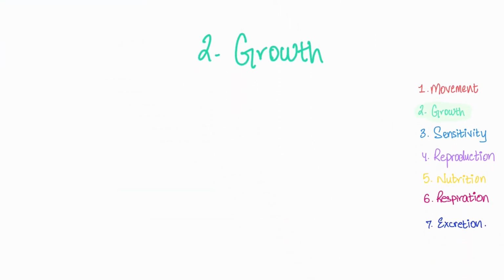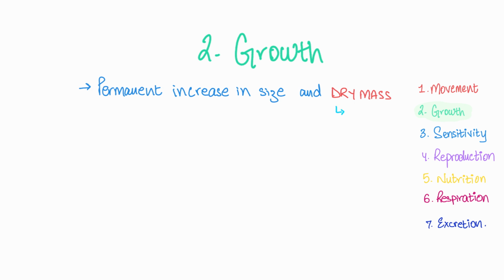So, by definition, growth is a permanent increase in the overall size and dry mass of an organism. Now, what is this new word I just used? This means the mass of an organism minus the water within an organism. Now, you probably also remember that 70% of our bodies are made up of water.